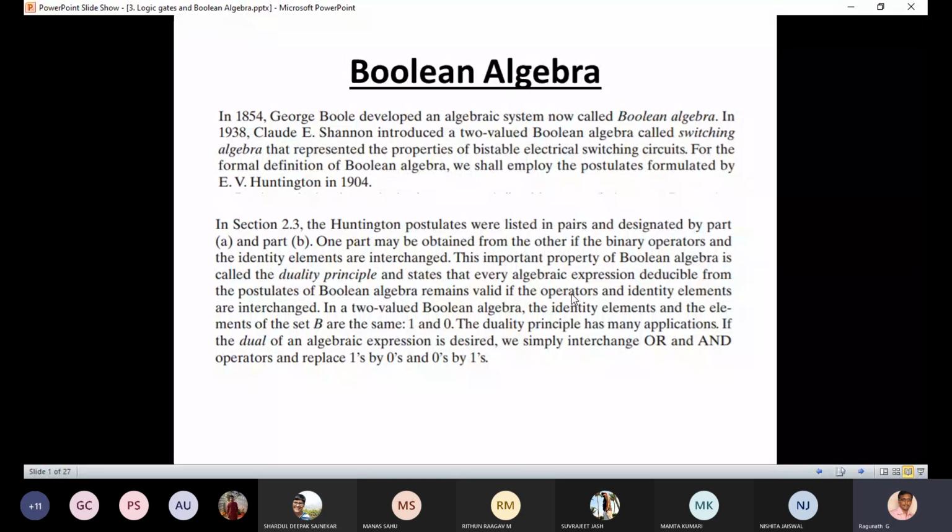So this is the keyword of Boolean algebra. It is valid if the operators and identity elements are interchanged. Operator means, can you guess what types of operators can be interchanged?